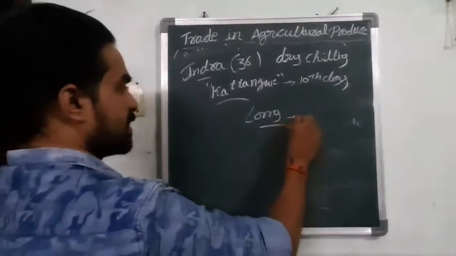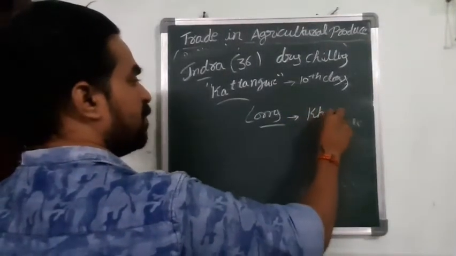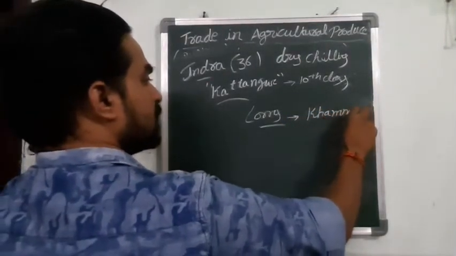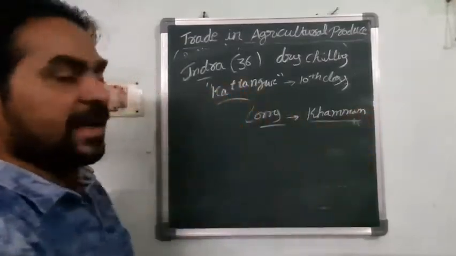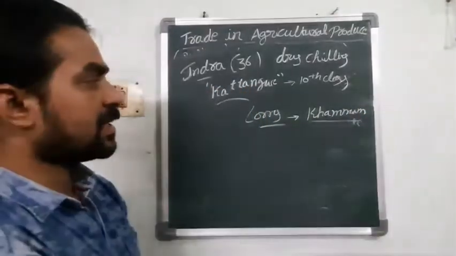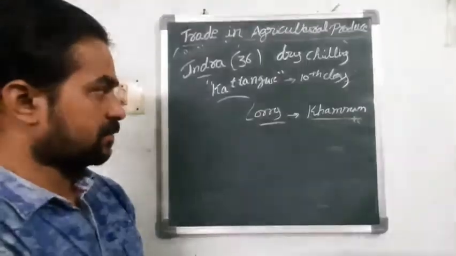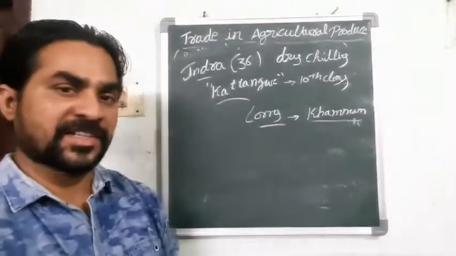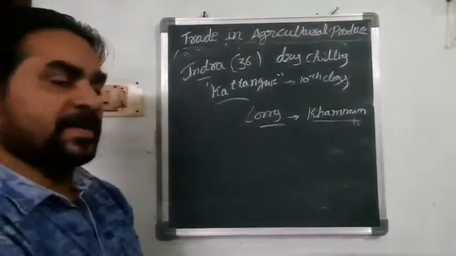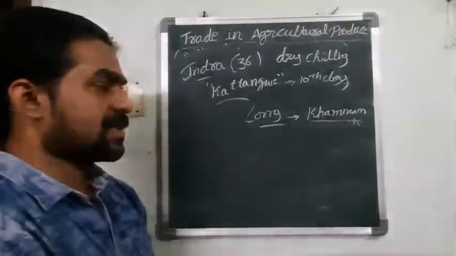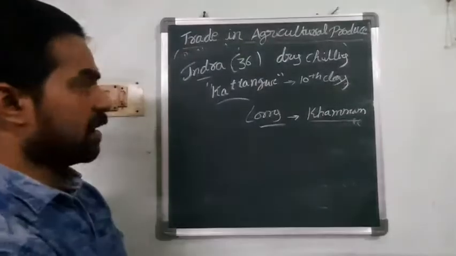The dry chilies come from Khammam. Indra orders the dry chilies by phone from the wholesaler in the region of Khammam, and that trader sells the dry chilies to Indra.